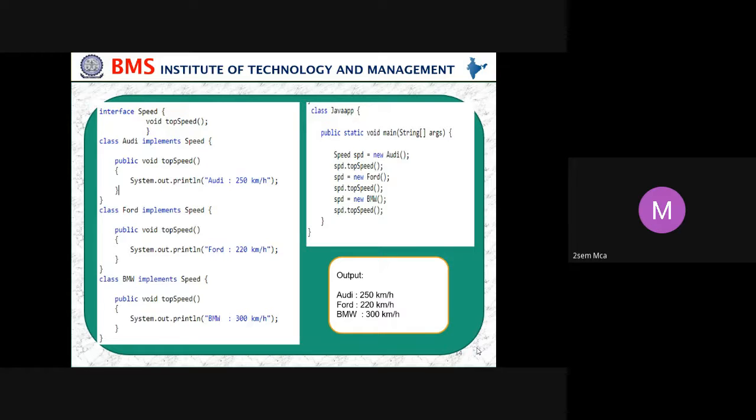Nothing we have done, but using the interface method in different classes, creating an object of different classes, then displaying whatever is inside the method, displaying the output. That's all we are doing in this program. Hope Akrut has understood. Any doubt, Akrut?